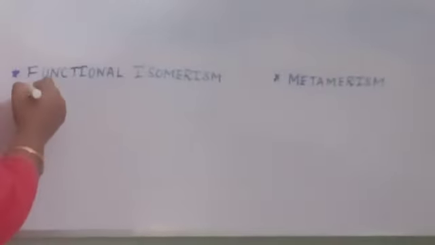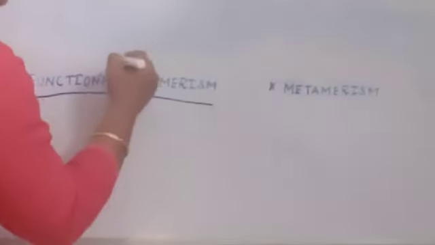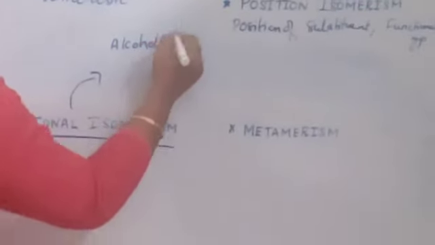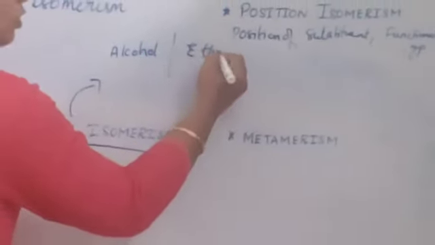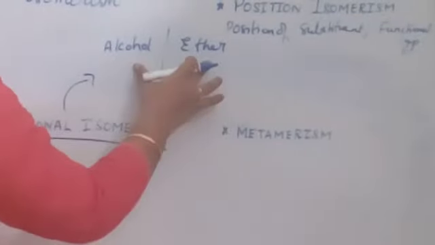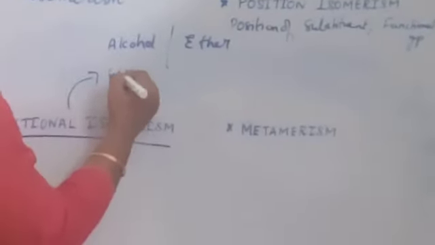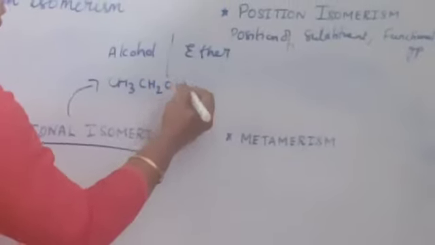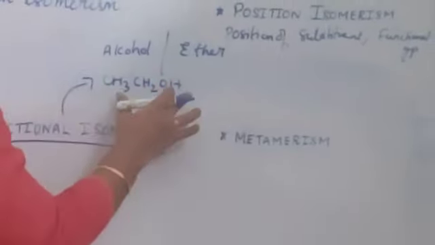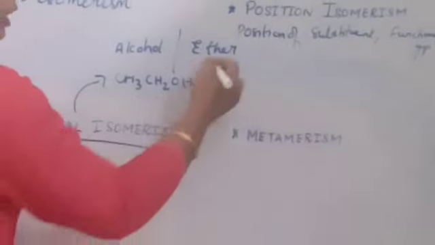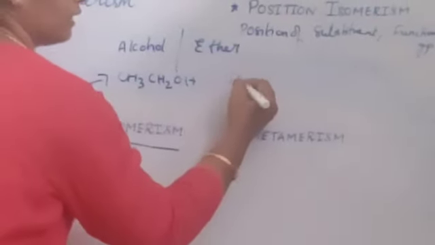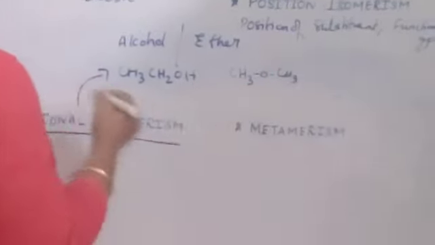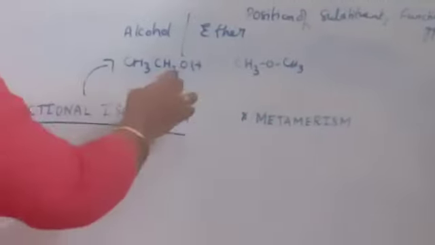Let us take an example for functional isomerism. Alcohol will be in isomerism with ether. So let me make an alcohol, very simple: CH3, CH2, OH. Methane, ethane, ethanol. Now let me take the same structure for ether: CH3, OCH3.